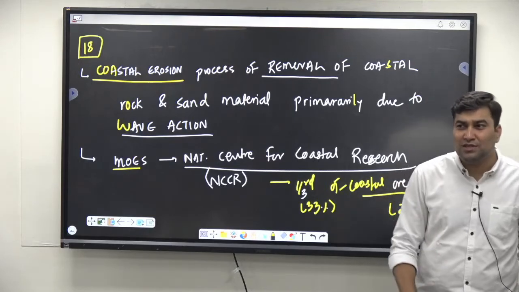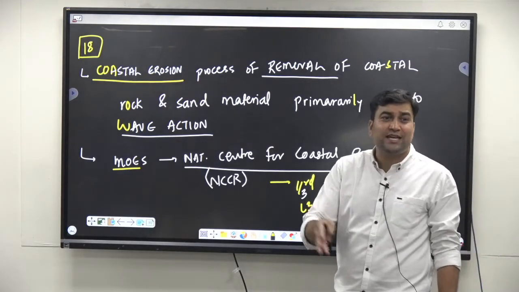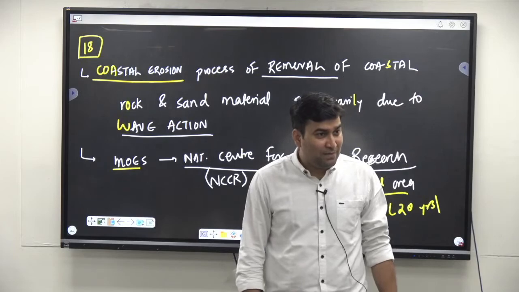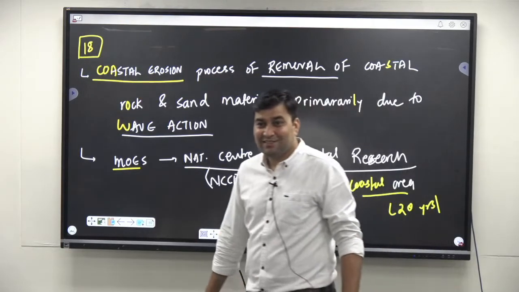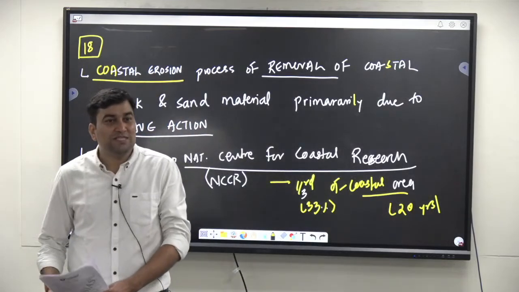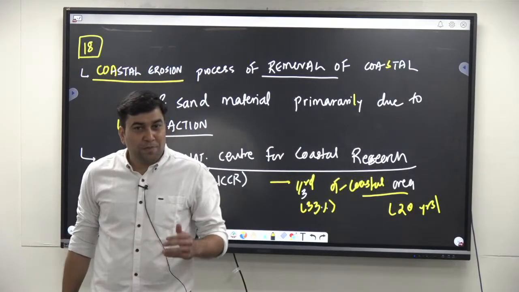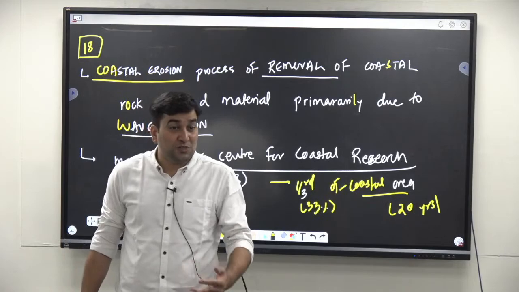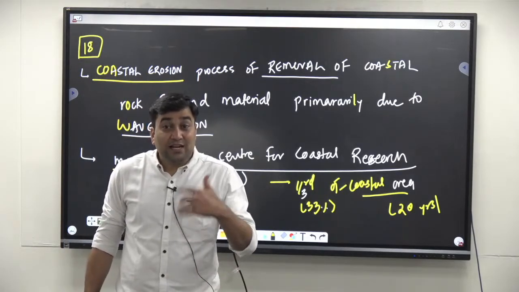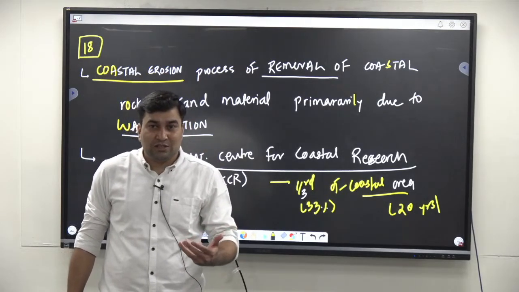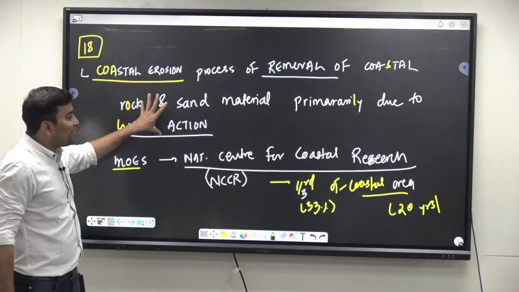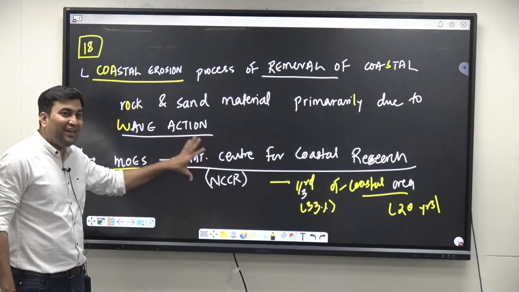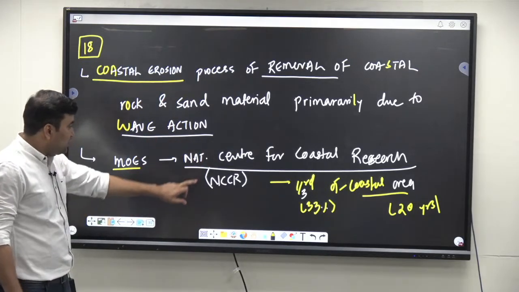For example, in 2018 or 19, if I'm not wrong, there was a super cyclone named Cyclone Amphan, which uprooted many trees. Earlier there were normal cyclones, now super cyclones. Super cyclone means very intense, with more speed, so they are impacting coastal ecology more. Getting the point?